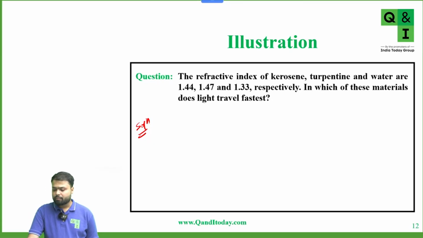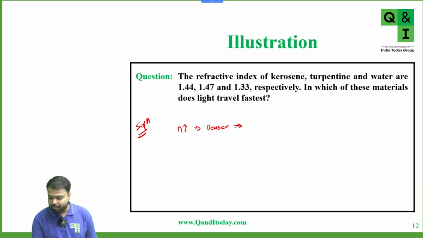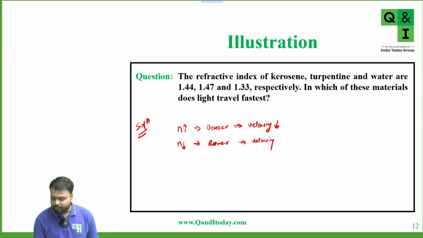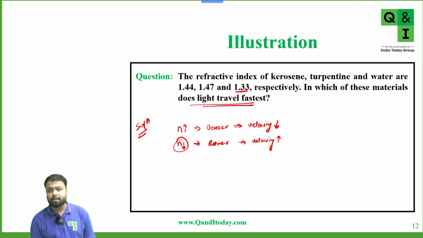Yes, water. We know as refractive index increases, that means the medium is denser. And if the medium is denser, then the velocity of light is less. But if the refractive index is low, that means the medium is rarer, so velocity will increase. Here we are asking in which light will travel fast, so which has the low refractive index. And 1.33 is the lowest here. That means light will travel fastest in water. So the answer is water.